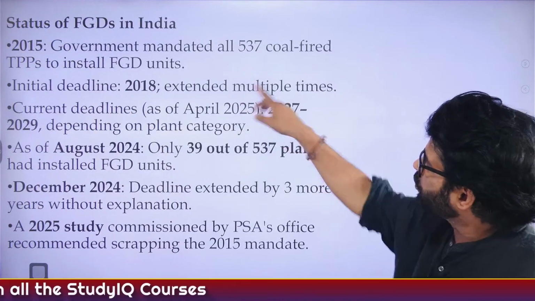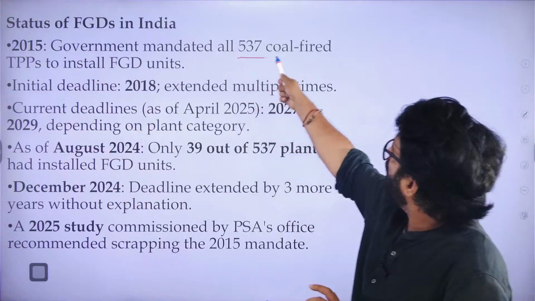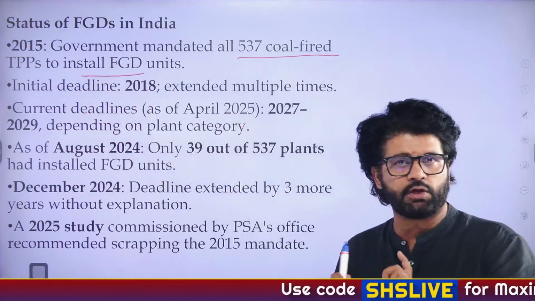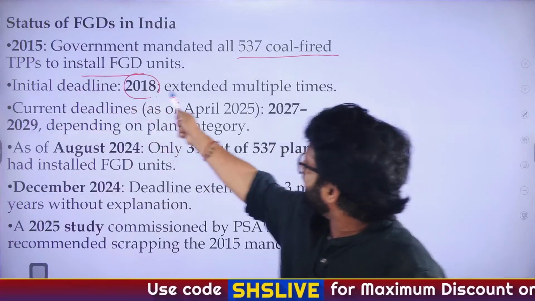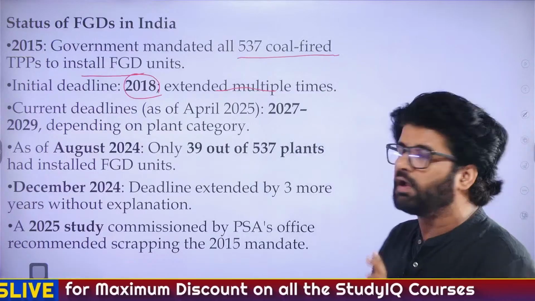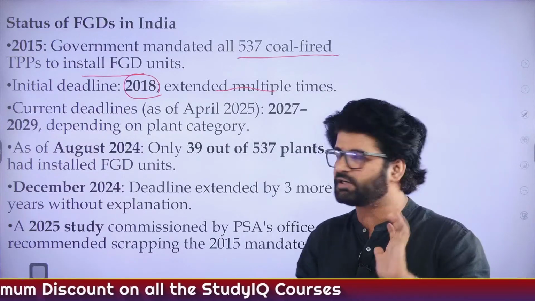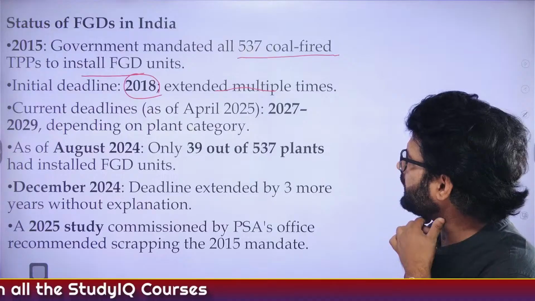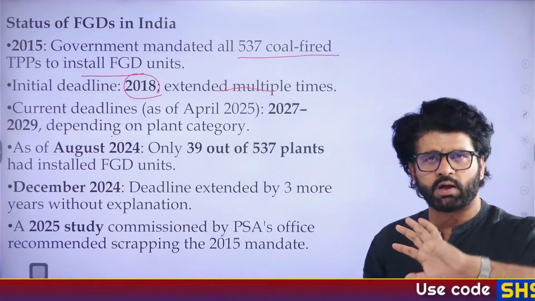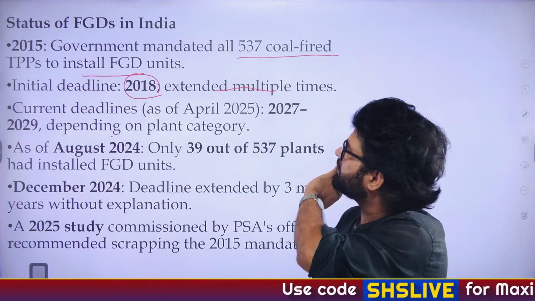So now let's try to understand this whole flue gas desulphurization issue. In 2015, the government said that all 537 coal-fired thermal power plants have to install FGD units. The initial deadline was 2018. They extended it multiple times, saying please install it, thermal power plants, we cannot release SO2 into the atmosphere. It's a very potent greenhouse gas. Then the current deadline is 2027 to 2029 to install these FGD units.